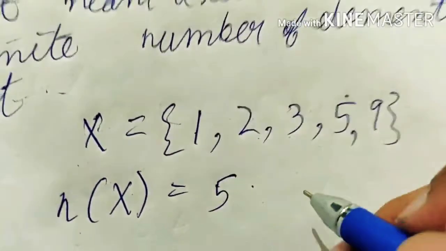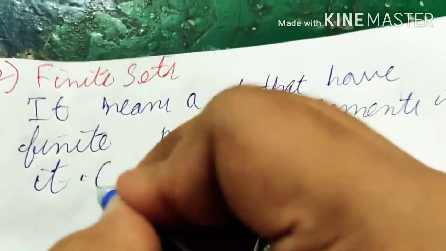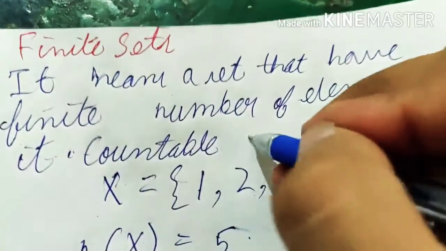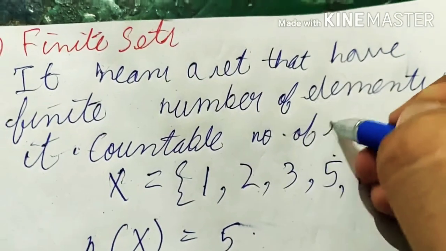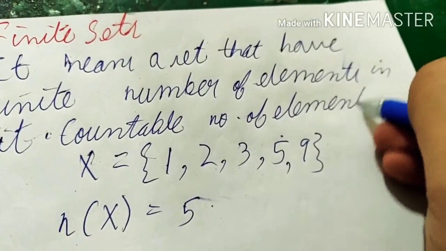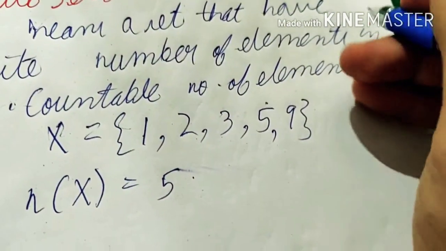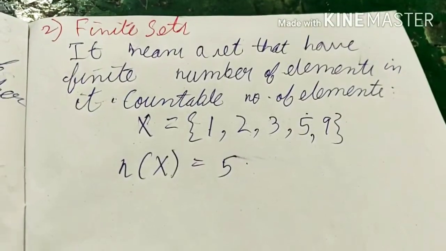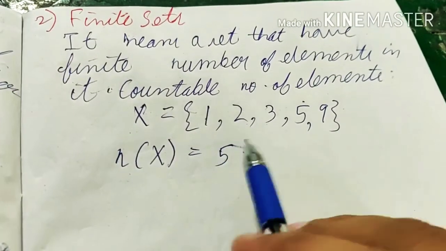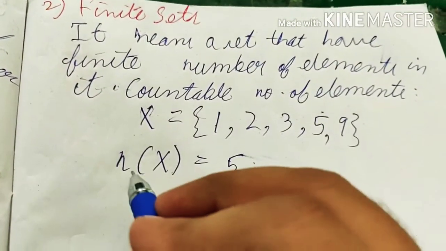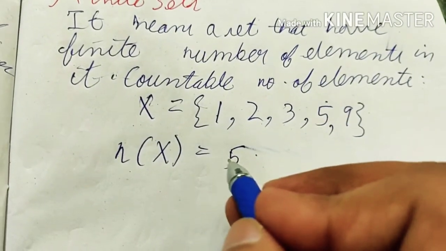Means the number of elements is countable. Okay, we can count the number of elements. Like here we could count that there are 5 elements, and here I have written n(X) is equal to 5.